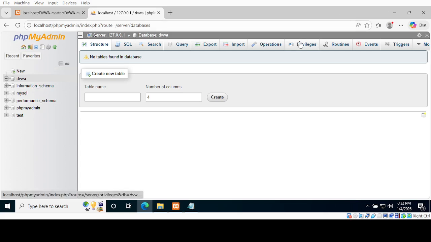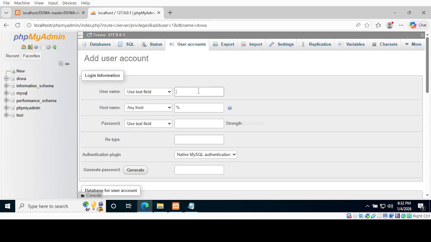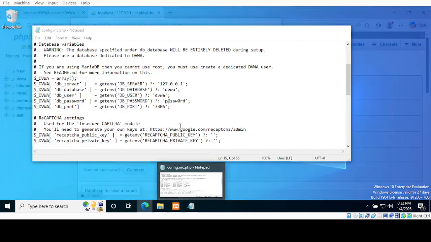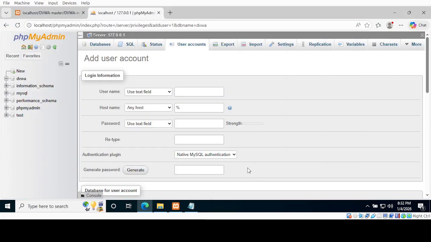Now we need to create a user. Click on privileges. Now we need to add a user account. Make sure it matches the user here, and make sure it matches the user here. Don't worry about this host field.